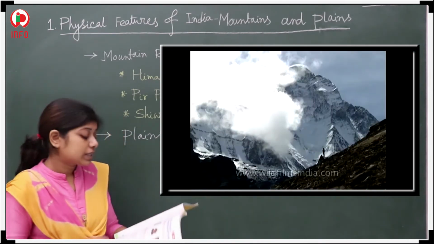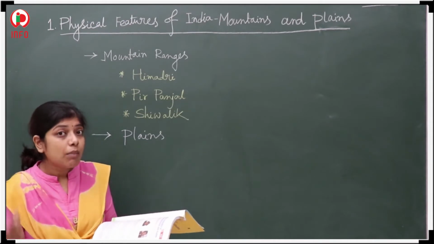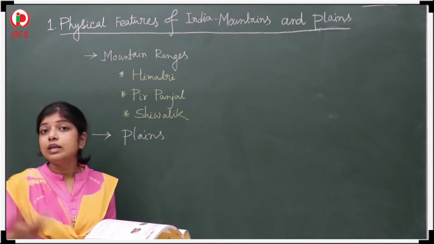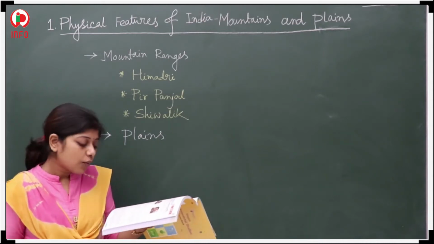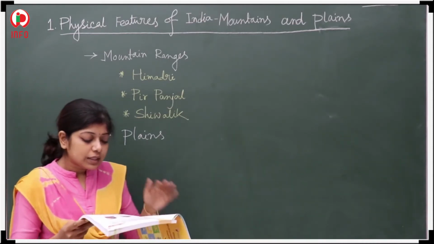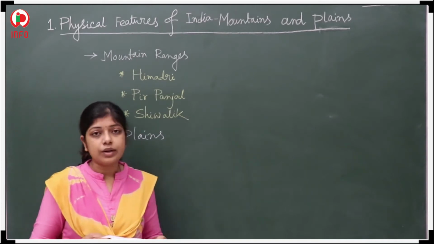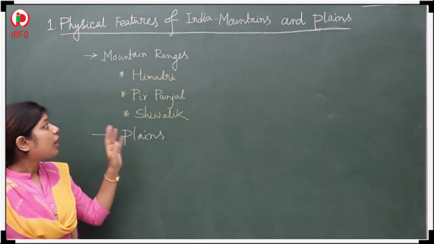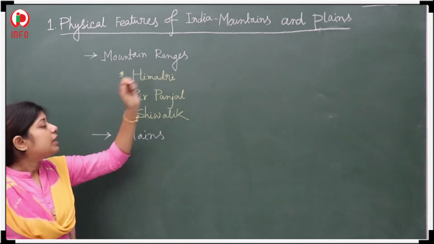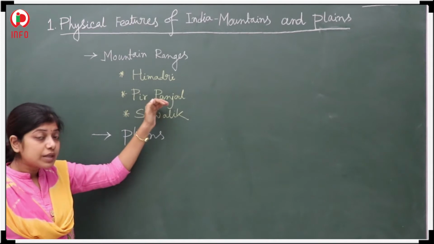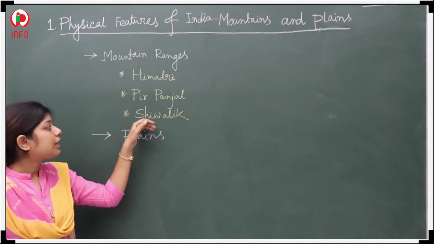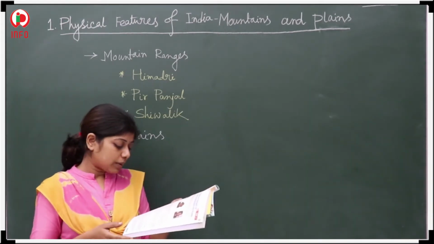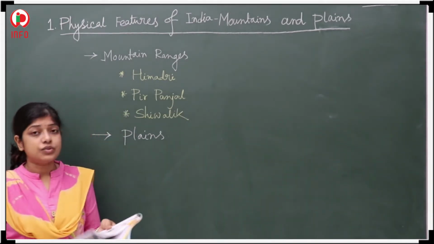So now we will discuss our Himalayan range. That one is the biggest range in our India as well as the world. Actually, this Himalayan range is divided into 3 main parts. One is Himadri, next is the Pir Panjal, and the third one is the Shivalik. So first we will learn about the Himadri.